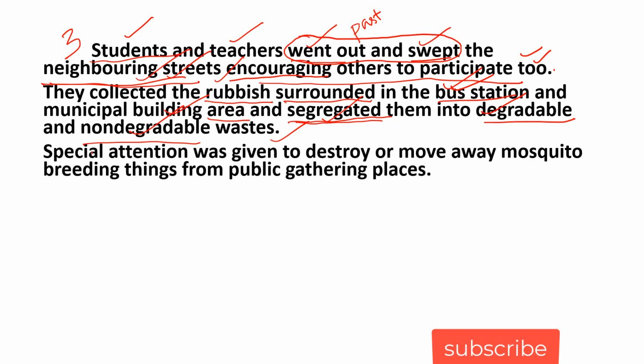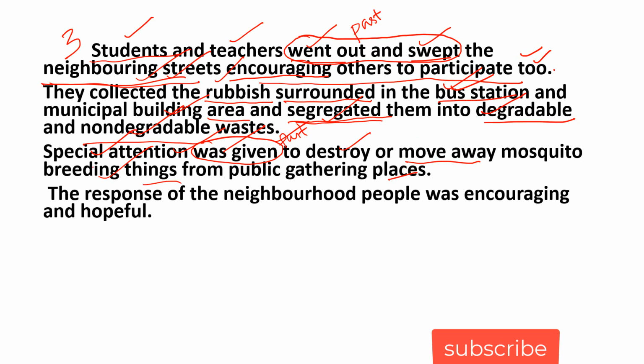Next sentence. Special attention was given to destroy or move away mosquito breeding things from public gathering places. As it is a cleanliness drive just before the monsoon season, we gave special attention. Special attention was given. Look at the tense used here. Was given, past tense.